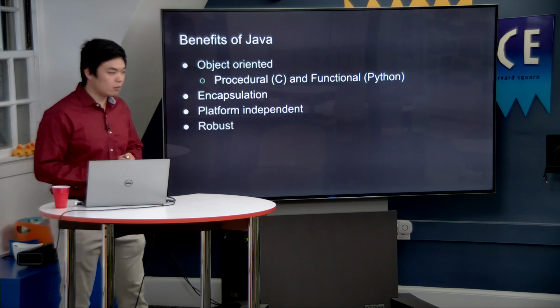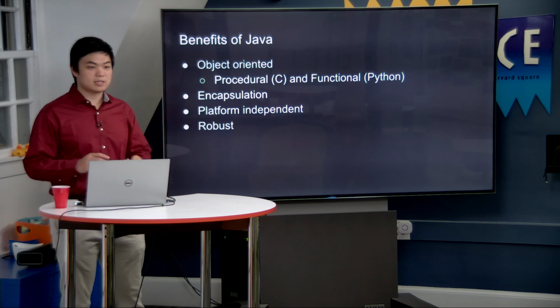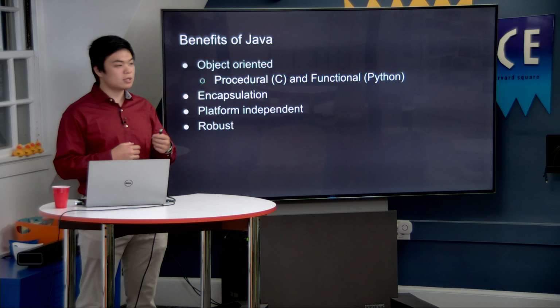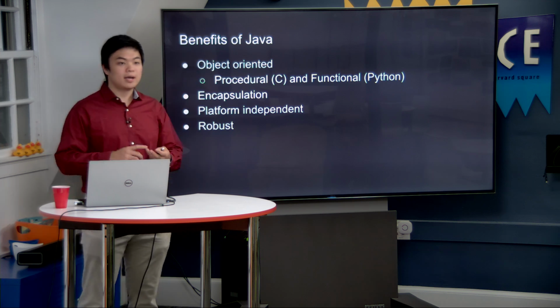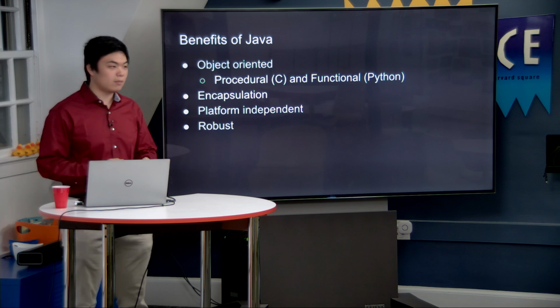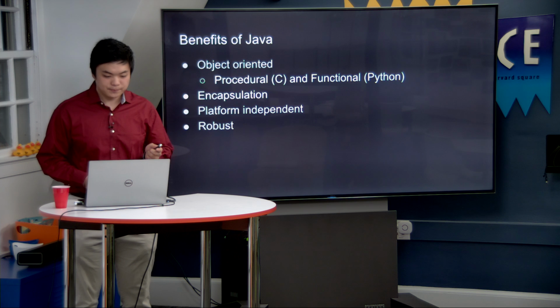Also, Java is very robust. This is an upgrade that I got from C. Java has no memory leaks because Java handles its memory, and it handles garbage collection on its own. We don't have to free memory, we don't have to allocate memory, and that reduces the hassle on the coder and makes it a lot easier to do what is relevant for our projects.